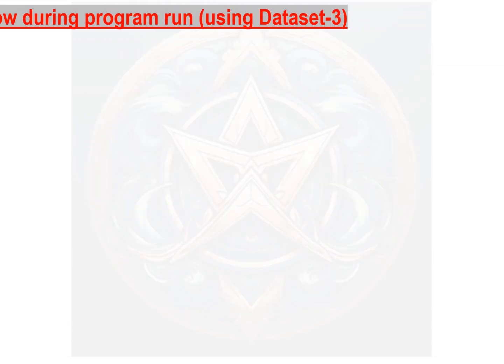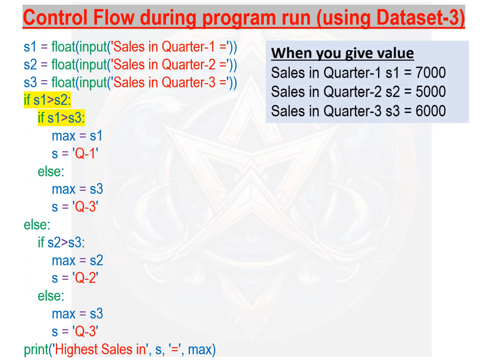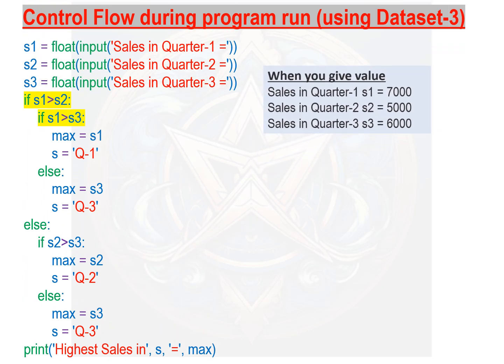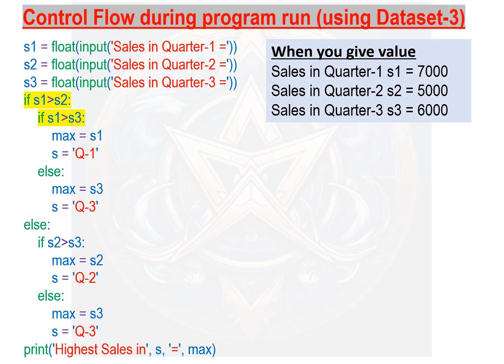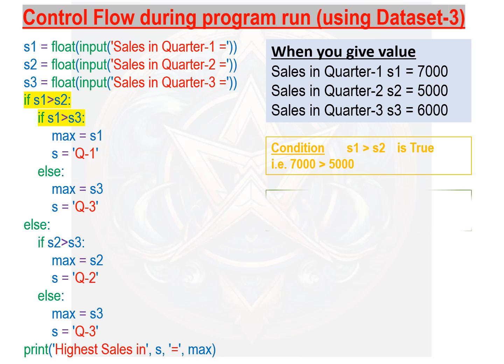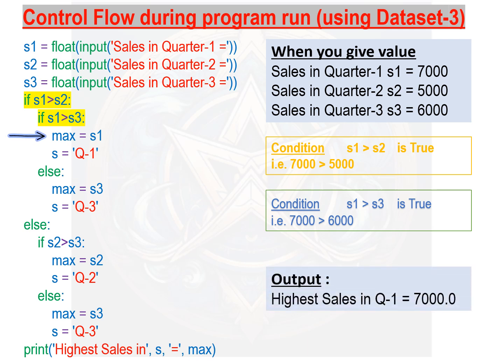Let's take the case using data set 3. When you input sales, S1 equals 7,000, S2 equals 5,000 and S3 equals 6,000. It is clear that the condition S1 greater than S2 becomes true. Also, condition S1 greater than S3 becomes true. So, the statement written after second if will be executed. Hence, you get the output highest sales in quarter 1, 7,000.